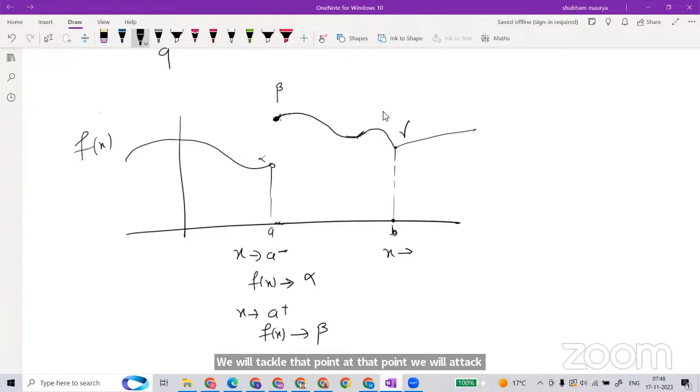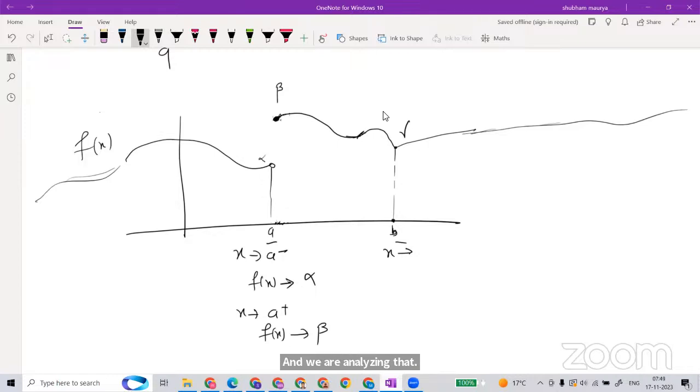So in the whole graph of the function, if you assume this is continuing and this is continuing, the problem is only at A and B. At these points there is a problem, and everywhere else it is smooth, you can draw it smoothly. These parts are very fine, there is no issue. The problem is at A and B, and we are analyzing that.